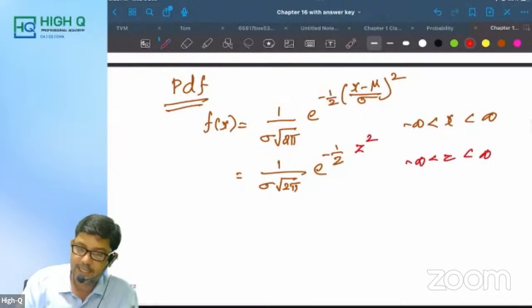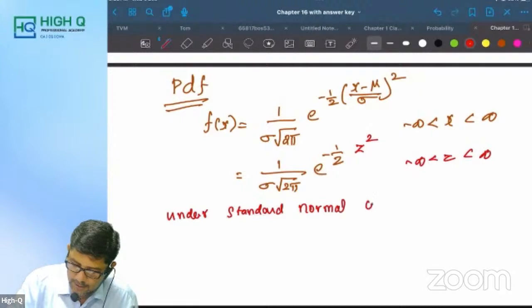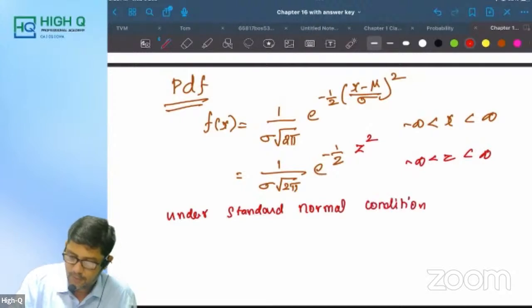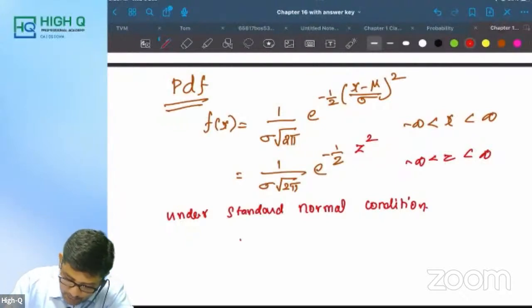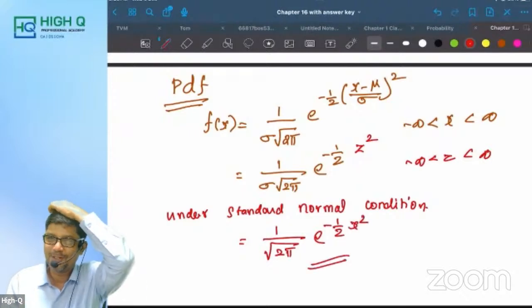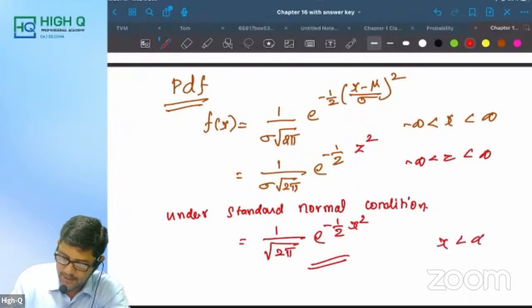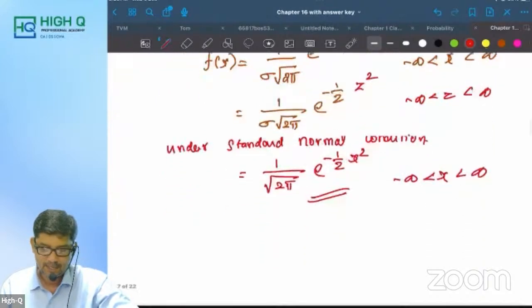Now, under standard normal condition, what is under standard normal condition? Mu is equal to 0, sigma is equal to 1. Simply what will come, my dear? 1 by root 2 pi e power minus half into x square. Is that clear, all of you? Say yes or no? And here also x is between minus infinity to plus infinity. Remember this. Next step.